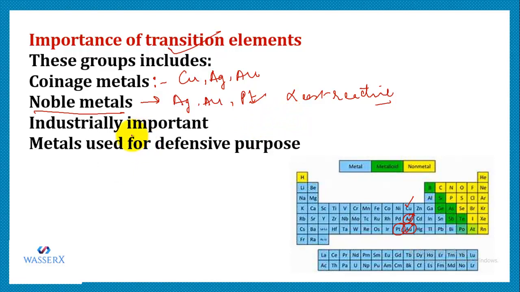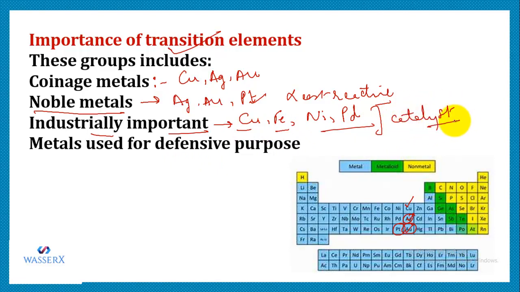The transition elements also include industrially important elements. That means in industries, they are used to carry out different processes. Like we have copper, we have iron, we have nickel, we have palladium. So we have a few elements which are industrially important, and most of them are catalysts.